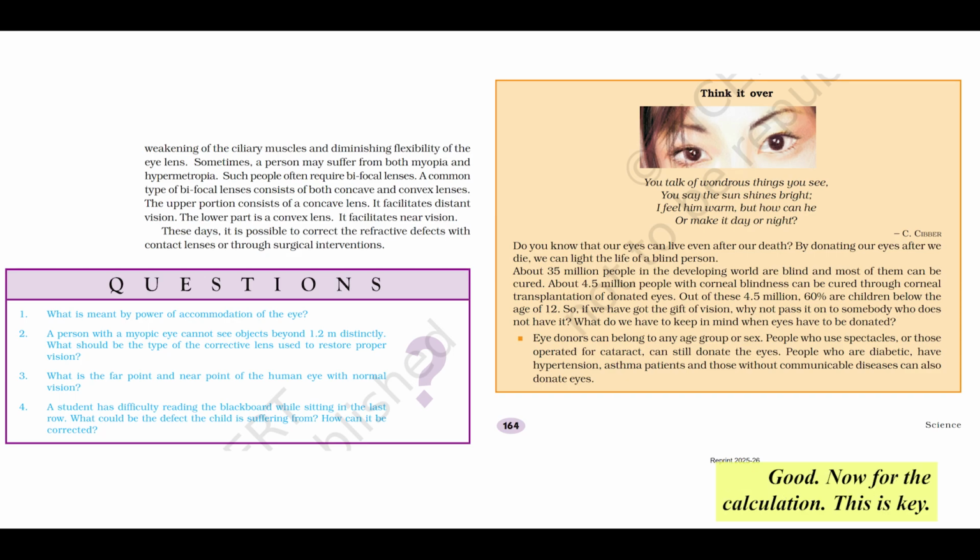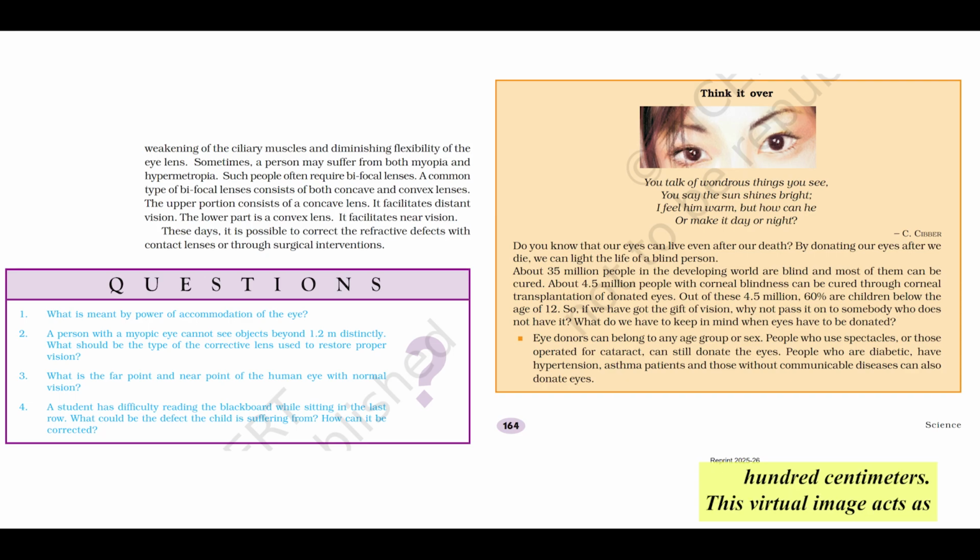Good. Now for the calculation, this is key. The normal near point is 25 centimeters. This is the distance at which the person wants to see clearly, like reading a book. So for our corrective lens, the object distance u is minus 25 centimeters, object in front, negative. The hypermetropic eye's actual near point is 1 meter, which is 100 centimeters. Without glasses, they can only focus clearly on things 100 centimeters away or farther. So the corrective lens must take the object at 25 centimeters and form a virtual image of it at the person's actual near point, 100 centimeters.